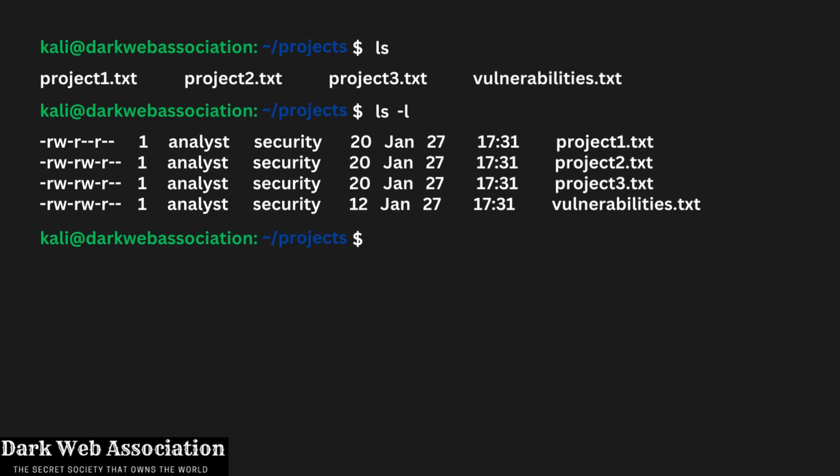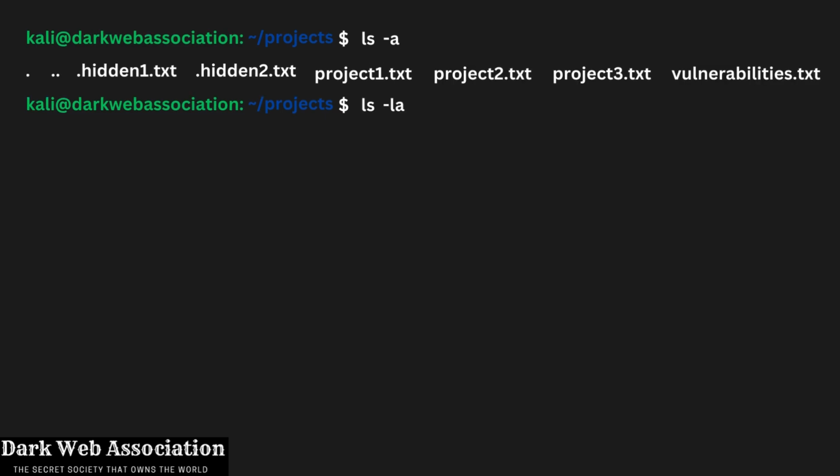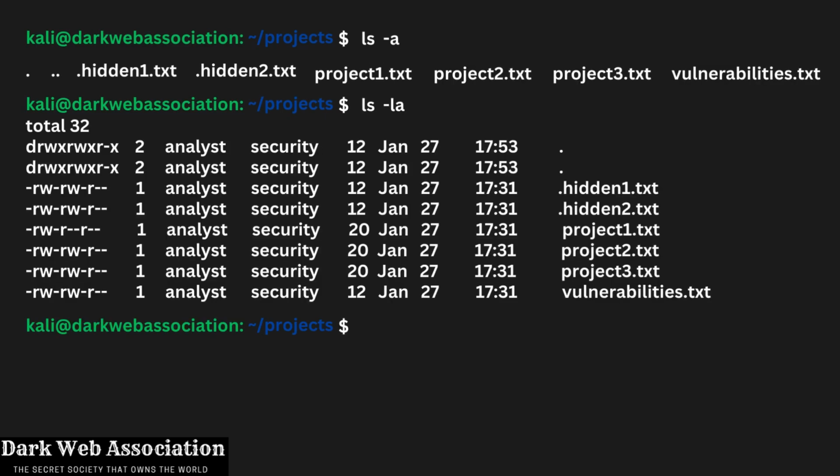Let's focus on one specific file, project1.txt. The second through fourth characters of its permissions show us the user has both read and write permissions but lacks execute permissions. In both the 5th through 7th characters and 8th through 10th characters, the sequence is r--. This means group and other have only read privileges. After the permissions, ls -l first displays the username. Here, that's us, analyst. Next comes the group name, in our case, the security group. Now let's use ls -a. The output includes two more files, hidden files with the names .hidden1.txt and .hidden2.txt. Finally, we can also use ls -la to show the permissions for all files, including these hidden files.